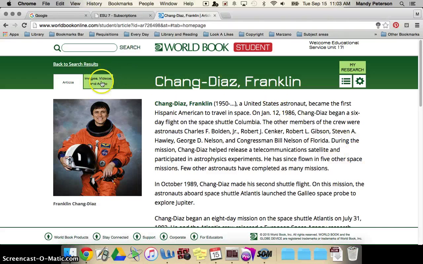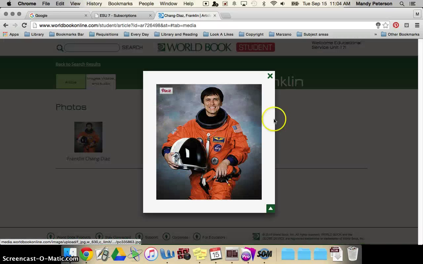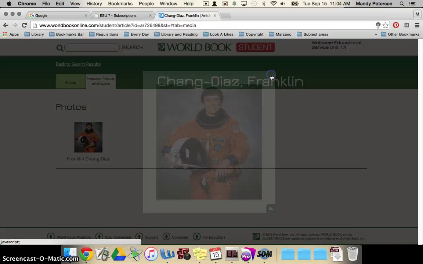Sometimes on your search results, you get another tab that pops up. It can link you to different articles that mention them, to photos, videos, audio. You are welcome to use these photos in World Book. You can hold your finger on until it says Save Image and save it.